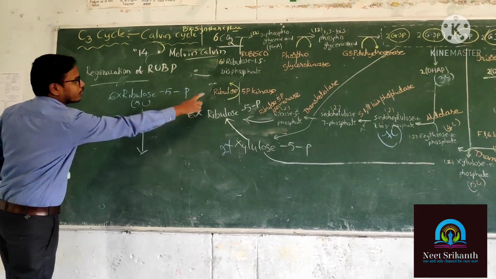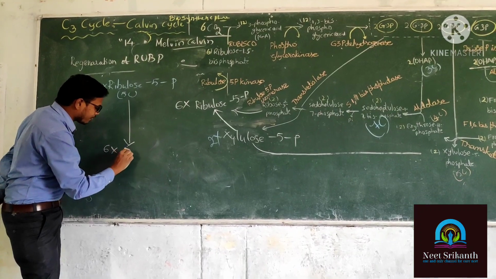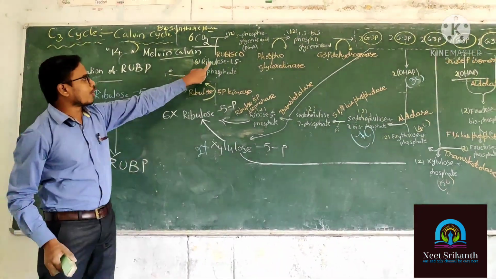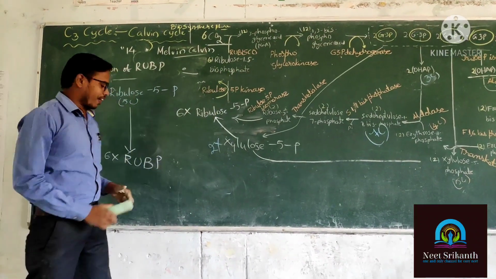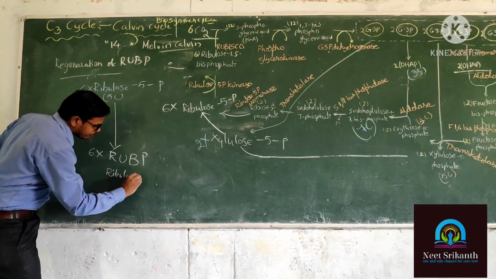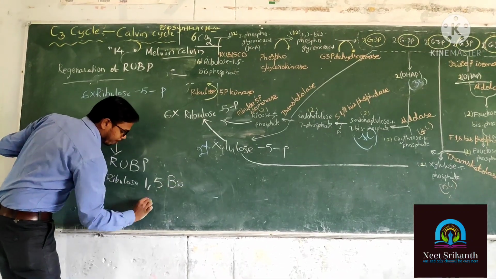Now that is turned into what? RUBP. 6 molecules of RUBP. RUBP means ribulose 1,5 bisphosphate.